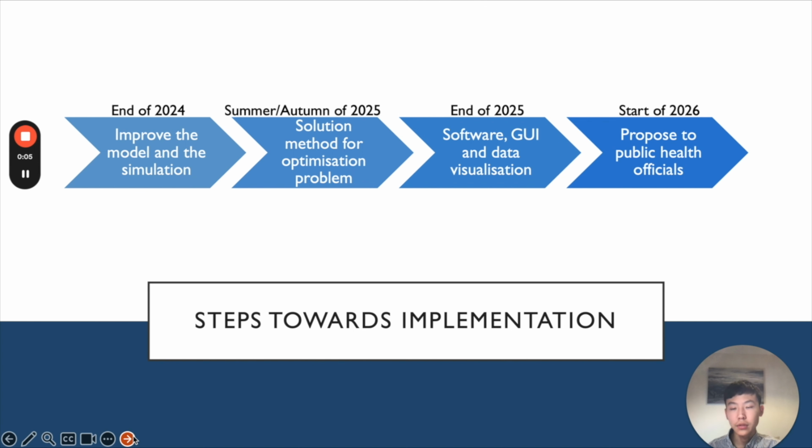In the future, I will improve the model and the simulation. I will do this by considering exposure time using the Wells-Riley model. I will also consider stations and airports as transmission hotspots. Furthermore, I will get in touch with academics and professors to discuss possible improvements to the model. Then, I will find a solution method for the optimization problem, and considerations will be given to the use of a machine learning model. Once that is done, I will develop a software in order to visualize the data from the optimization problem, such that decision makers can easily see what the mathematically optimal travel restriction policy is. Finally, I hope to propose this model to public health officials so that real change can be implemented.